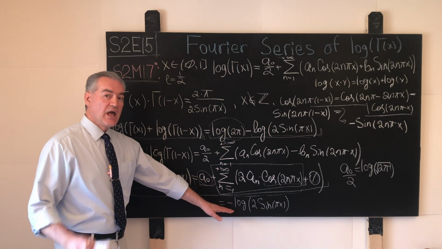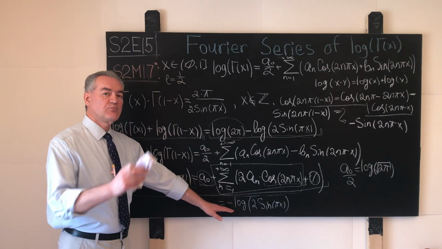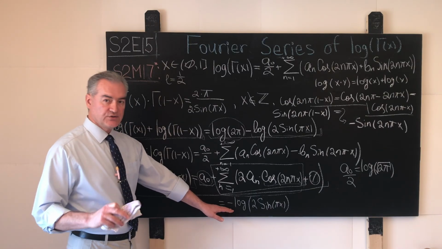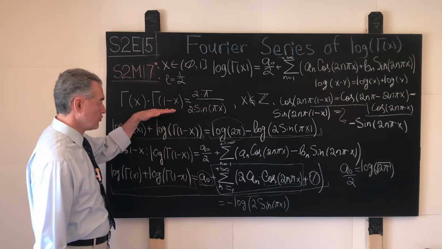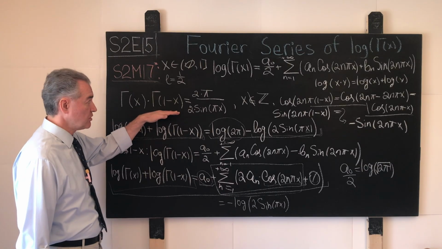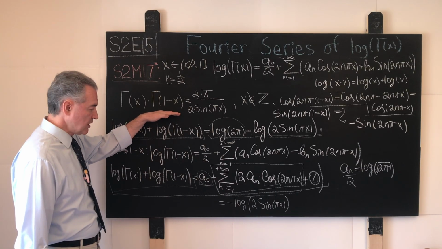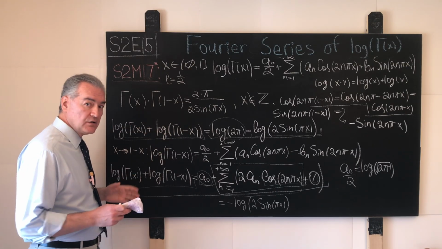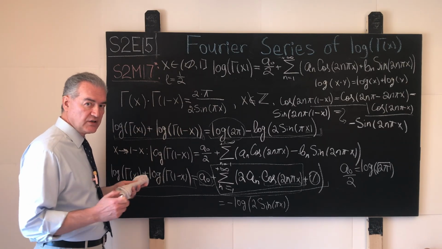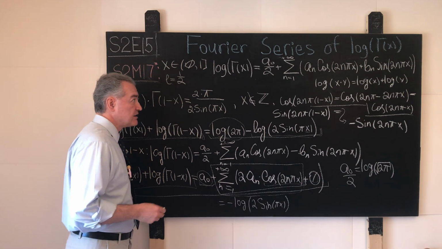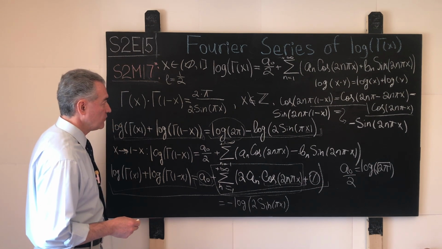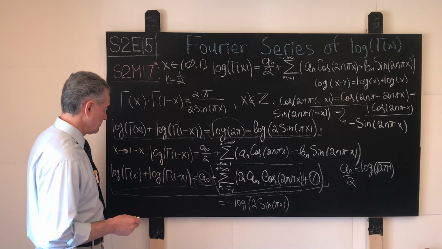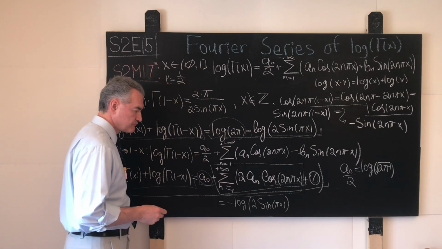So far, so good. And that is why at the end of the previous episode, I gave you guys these two hints. One, I asked you to prove this formula over here, the reflection one. So we use it here in the first step. And I also asked you to find a way to recover shapes of certain infinite trigonometric series. And this is where the helpful step comes in.